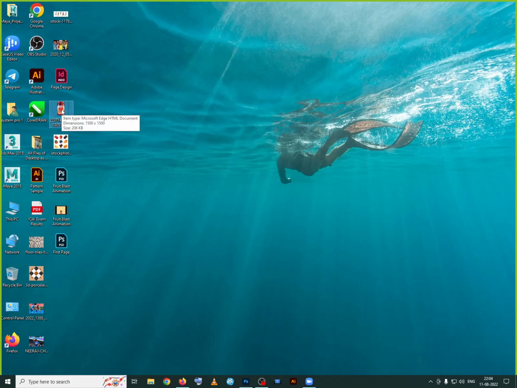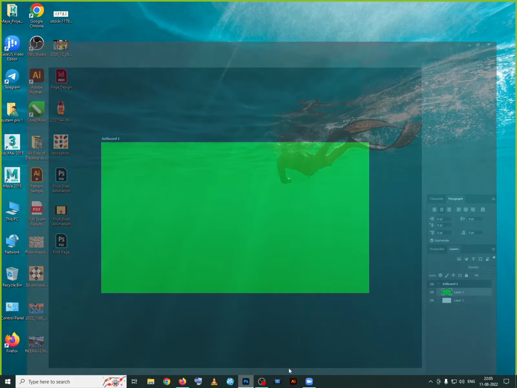Again, a web image cannot be opened in Photoshop. So we have to be careful whenever we are downloading. You should download JPG. But unfortunately, for this image you don't have the JPG option. You can save it as a web image. How to convert this one into JPG, I'll show you later on. Now coming back to the next part, we have saved the file and we have seen how it looks.